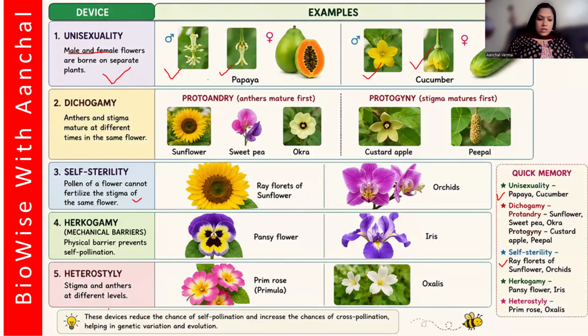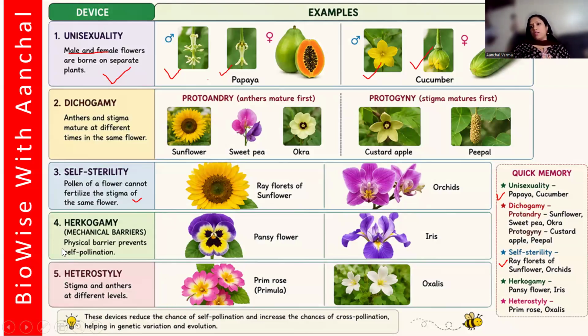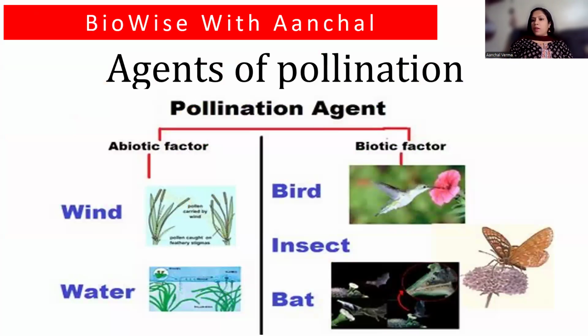Okay, so these conditions are actually not allowing the process of self-pollination to occur. Understood? So if self-pollination is not possible, then obviously cross-pollination will happen. Correct? Moving to the next, agents of pollination.